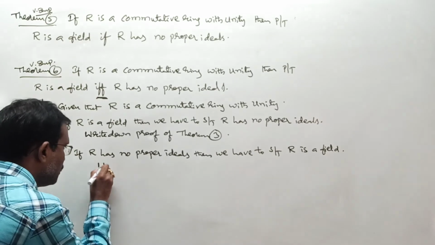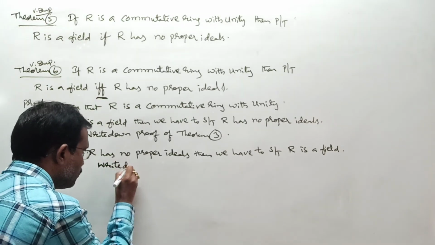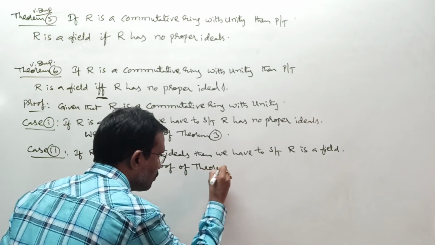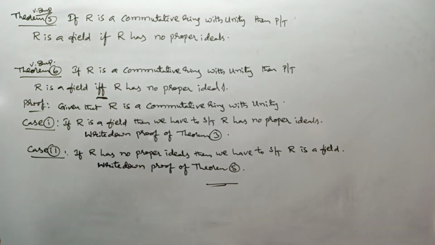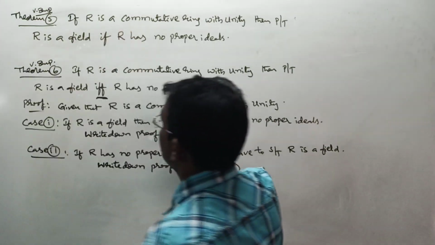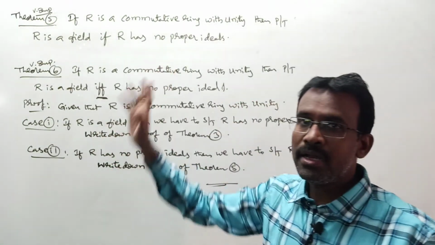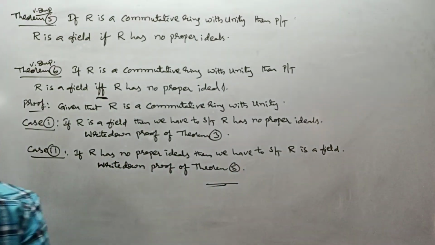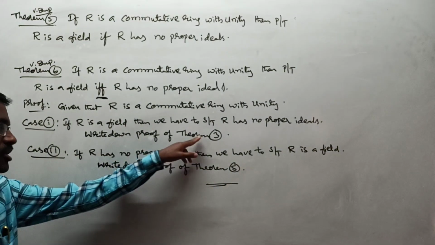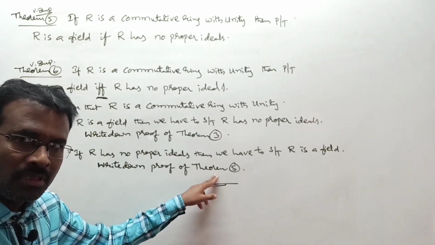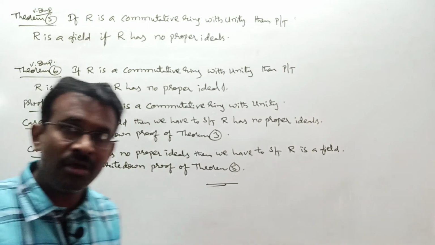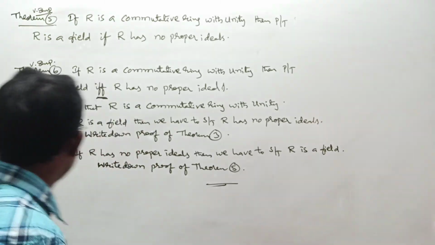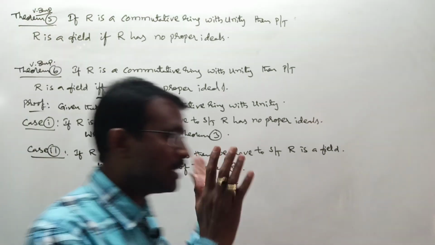Clearly I am writing here: write down proof of theorem number 5. This completes your total statement, right? If R is a commutative ring with unity, then R is a field if and only if R has no proper ideals, right? This is about your theorem number 6, which is very, very important. Already I told you, practice theorem number 3 and theorem number 5 individually. Here write down those proofs. That's all. Individually they may ask. Otherwise, if they give this statement, write down both theorem proofs, and that completes your total very important theorem in this situation, right? This is about your today's class.